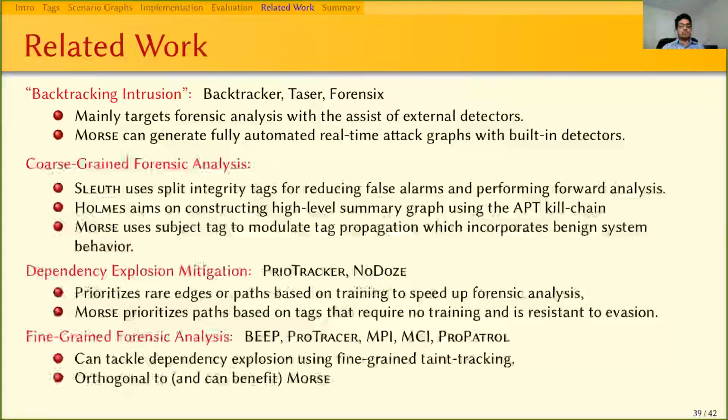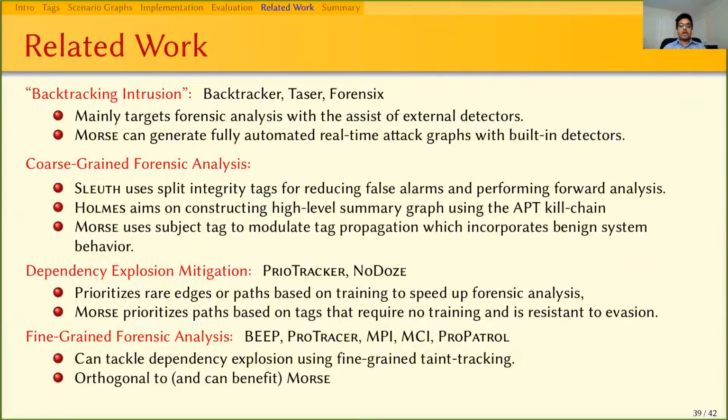These are some of the related works. The very first provenance-based techniques, such as BackTracker, were mainly targeted for forensic analysis using external detectors, whereas Morse is fully automated and has the detectors built in. Sleuth uses split integrity tags for reducing false alarms and performing forward analysis. Morse uses subject tags to modulate tag propagation to do that. PrioTracker and NoDoze prioritize anomalous edges or paths to deal with dependency explosion. Morse prioritizes based on tags without any training data.